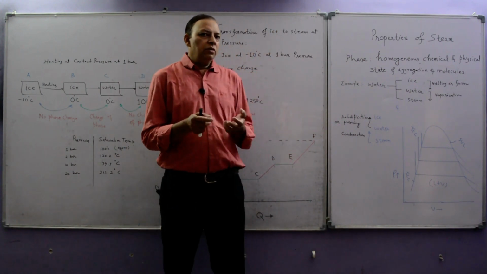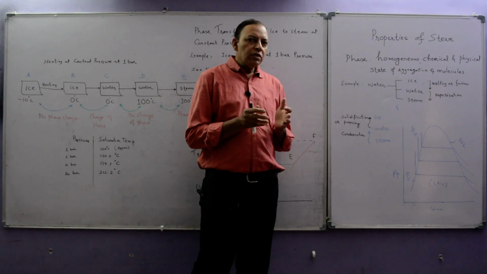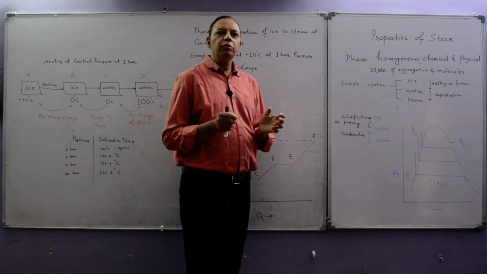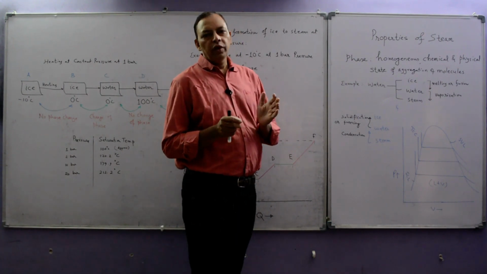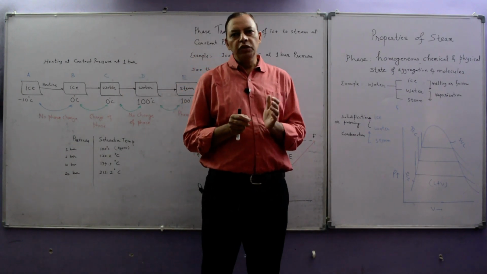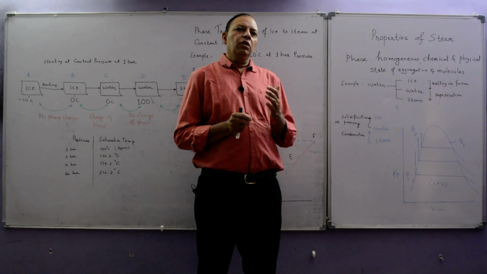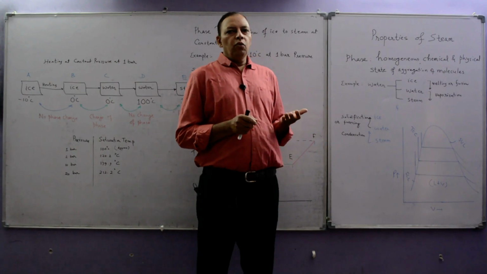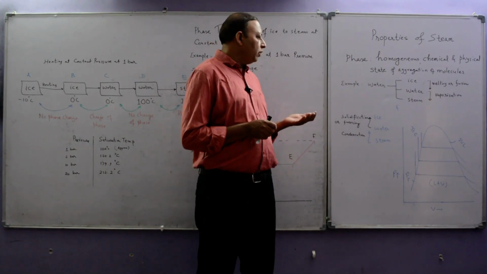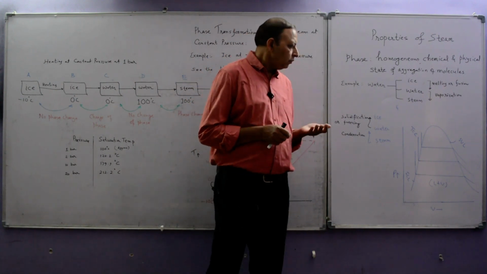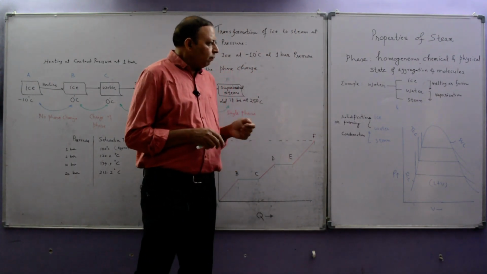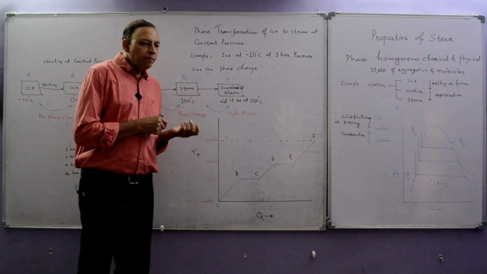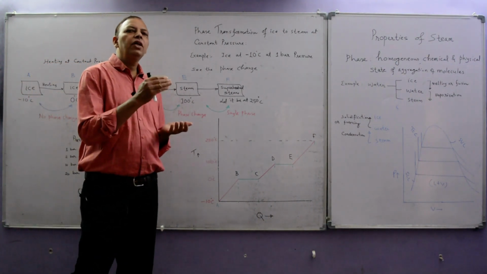So just take a revise. Always remember what is fusion process, what is vaporization. Fusion means conversion of ice into water. Conversion of water into steam is known as vaporization. Now when steam is converted into water, it is known as condensation, and when water is converted into ice, this is known as freezing or solidification. So after this, we will learn how ice is converted into steam.